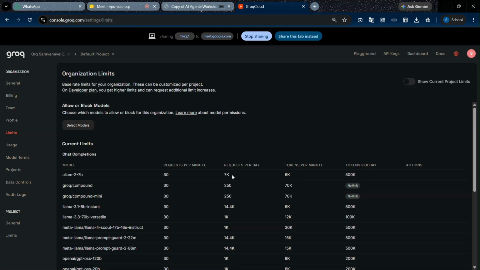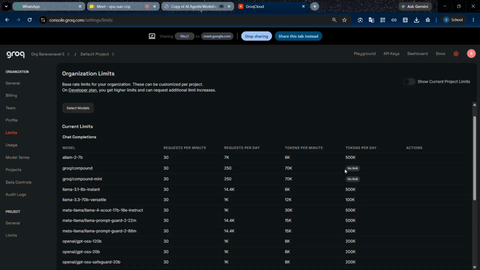Per day the limit is 500K, 5 lakh tokens, that we can generate using this model.